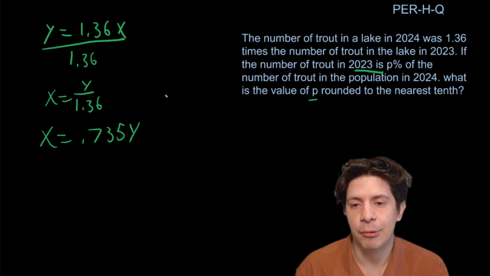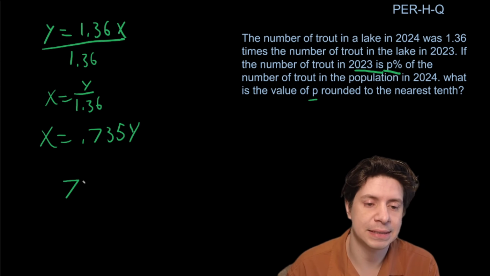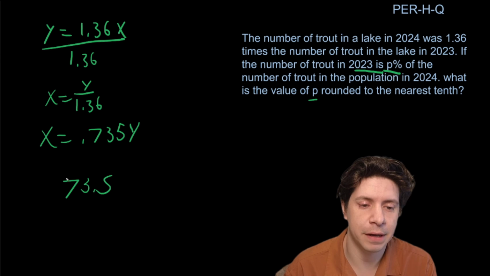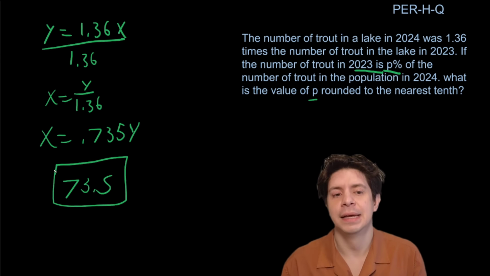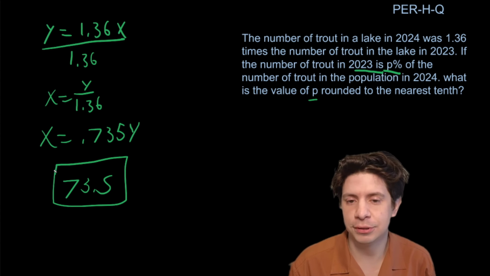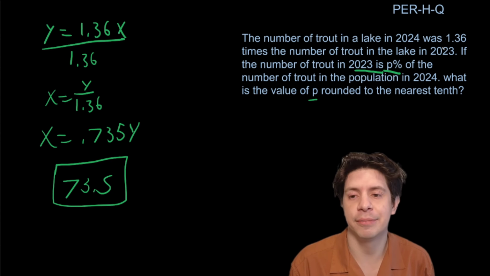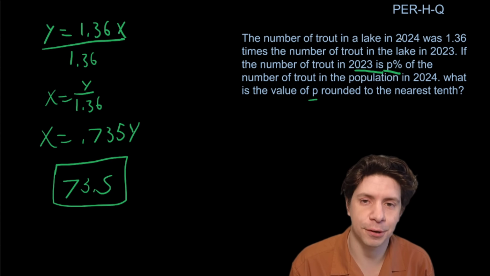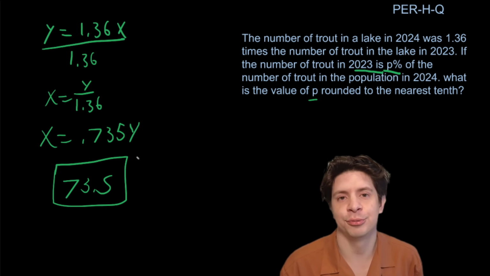So x will equal approximately 0.735y. And we want to convert that into percent, right? Because it's p percent. And that would be 73.5. Okay, so you just want to be careful and understand you're going from comparing 2024 to 2023 with the 1.36, and you want to divide so that you can compare 2023 to 2024, and then you want to convert the decimal into a percent. If you do that, you'll be golden.